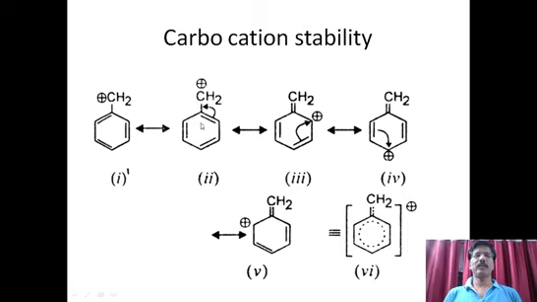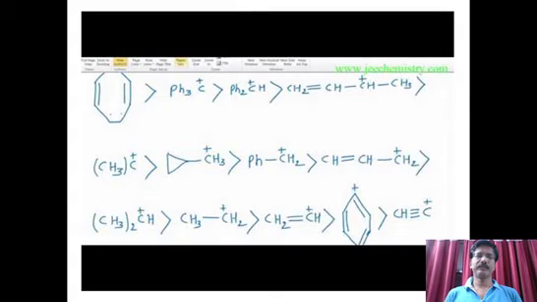You can see how the double bonds, pi electrons are shifted towards the carbocation, so that the positive charge is shifting. Positive charge is shifted to the benzene ring, ortho position, para position, and ortho position. So this is the reason how the stability of carbocations is explained due to mesomeric effect or resonance effect. So this is the overall comparison. We can compare like this.